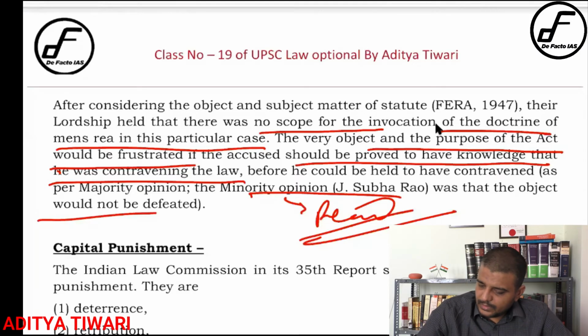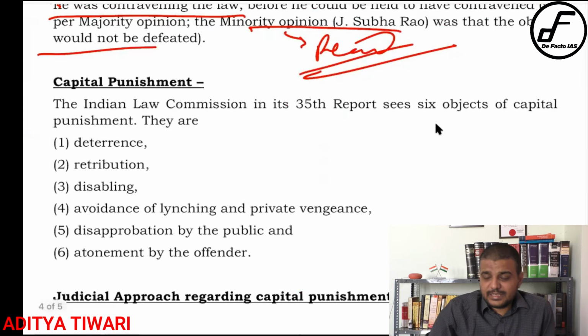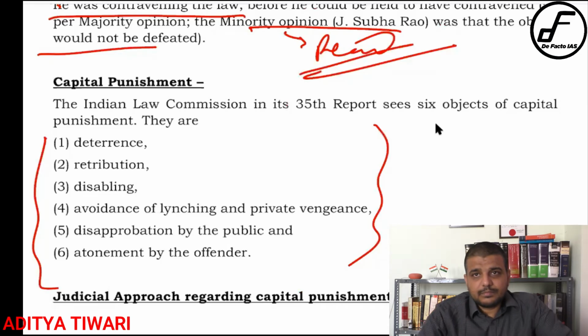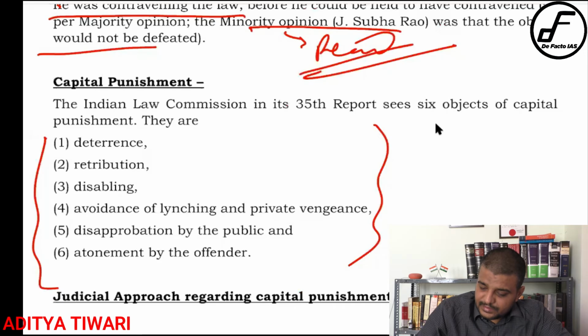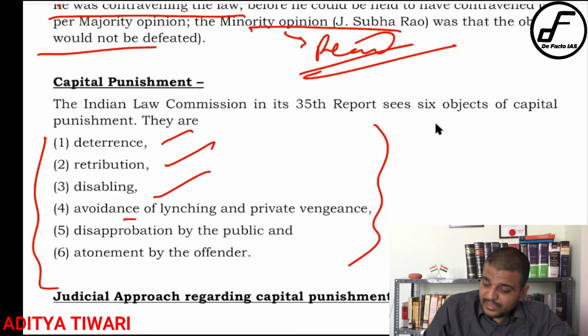Now the next is capital punishment. Now the Law Commission says that there are these six purposes of capital punishment, right? It acts as a deterrence, retribution, and disabling. If a person is killed, he is no longer capable of killing someone else. Then there is the avoiding of lynching.